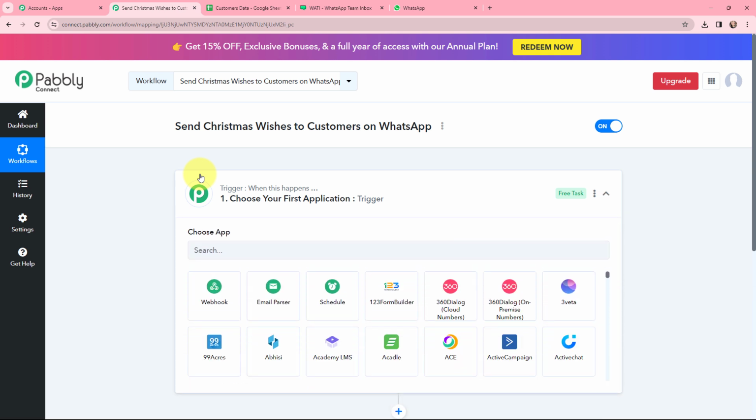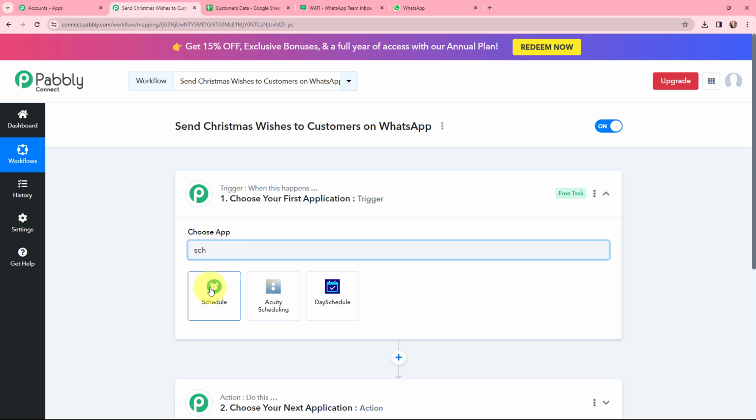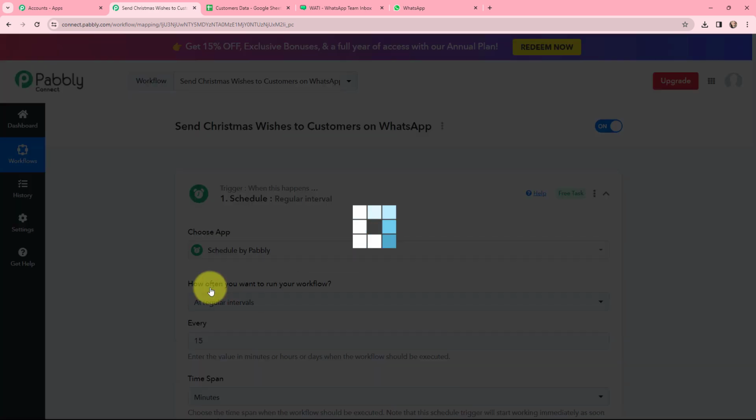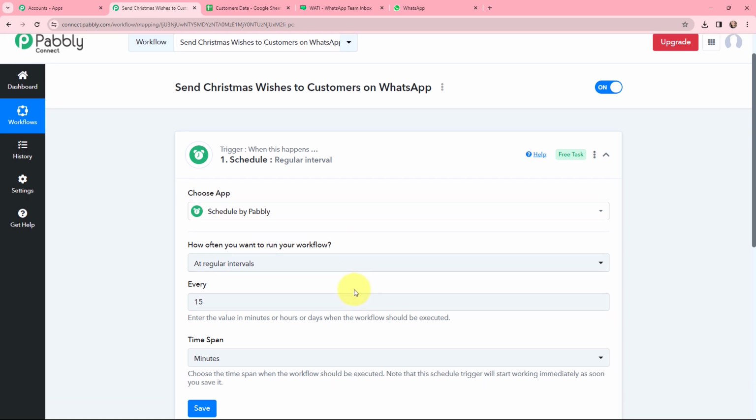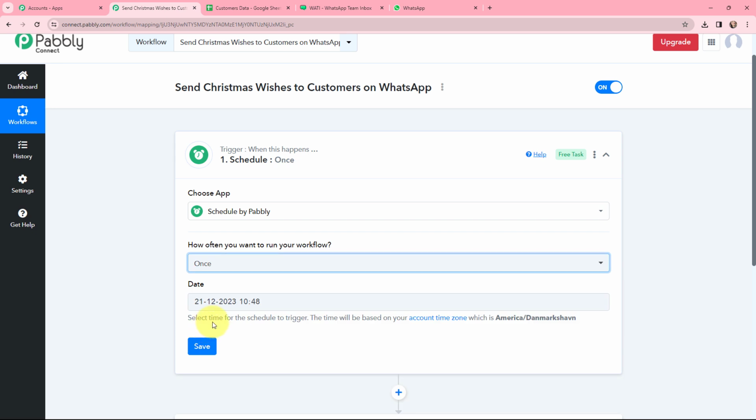So now moving to my trigger window, as I want to send Christmas wishes to my customers on WhatsApp. So over here, it is clearly stated that I want to send a Christmas wish. So now I only want to send this WhatsApp message on Christmas. So over here, I'm going to use Schedule by Pabbly as my trigger application. And now over here, I will select how often I want to run my workflow. So with the help of Schedule by Pabbly, I can decide how many times I want to run this workflow. So this will be once.